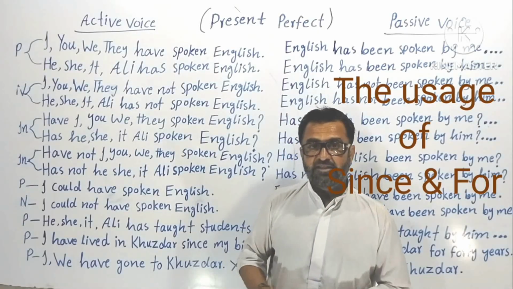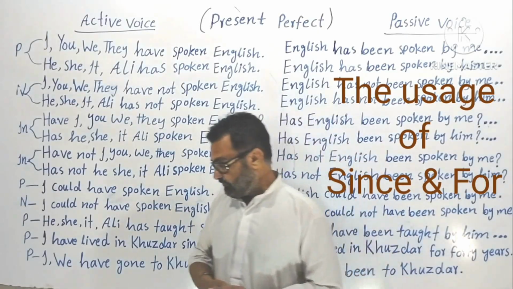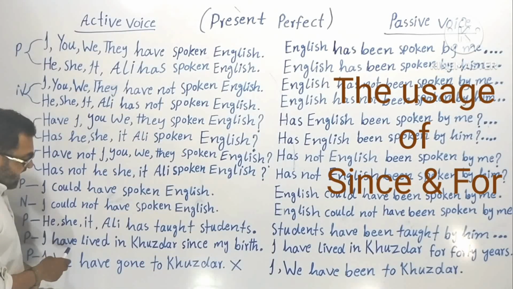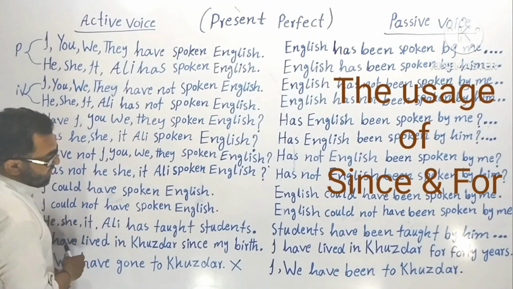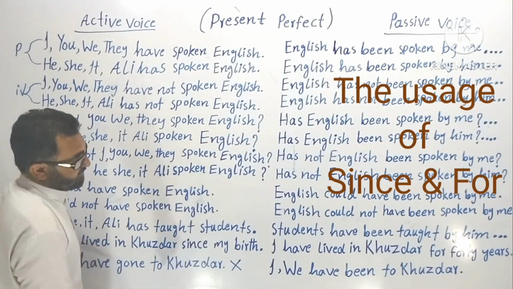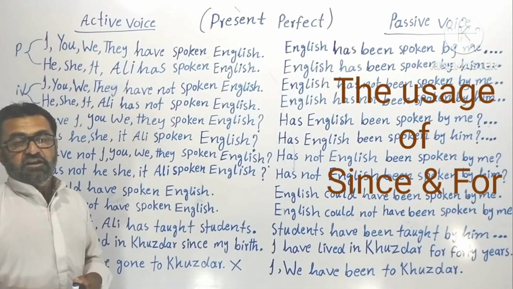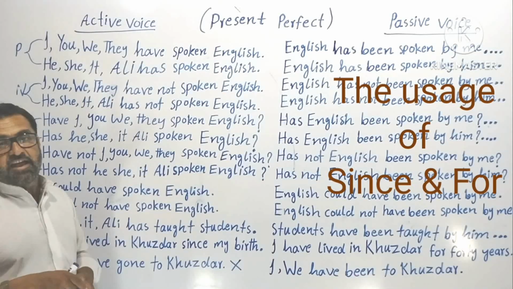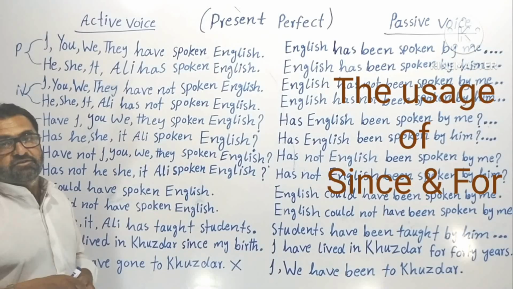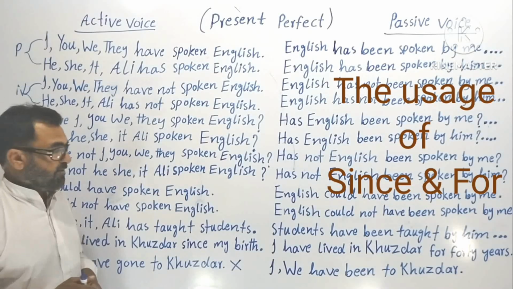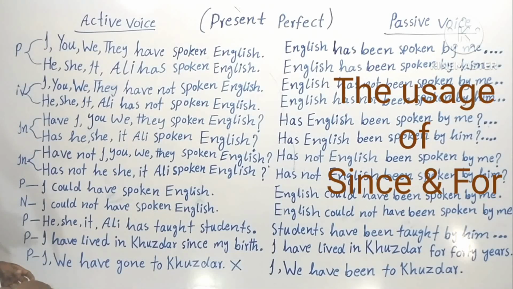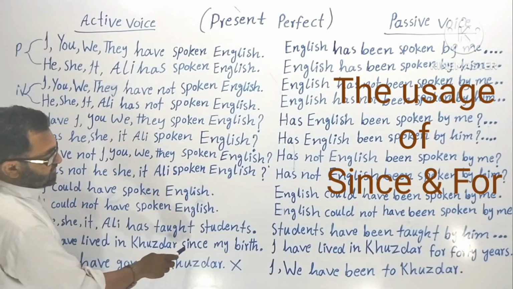Let me give you an example that I have written on the board so that you understand very well. Now, you see, I have lived in Hozdar since my birth. It means, when I was born, since then until now, I have lived in Hozdar. So I can use "since my birth." You can see it here, since my birth. Okay, since my birth until now, I have lived in Hozdar.